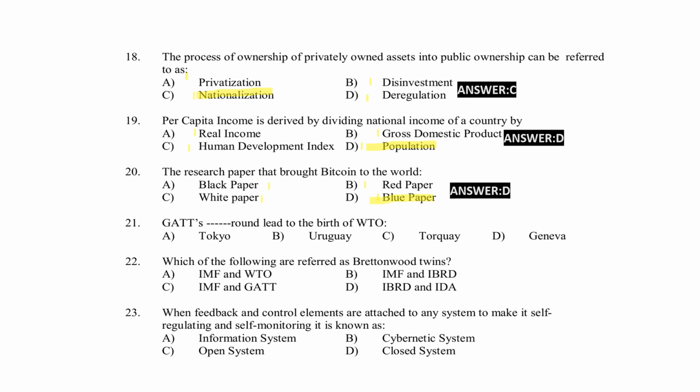Next question. GATS dash round leads to the birth of WTO. Tokyo round, Uruguay round, Turkey round, Geneva round.